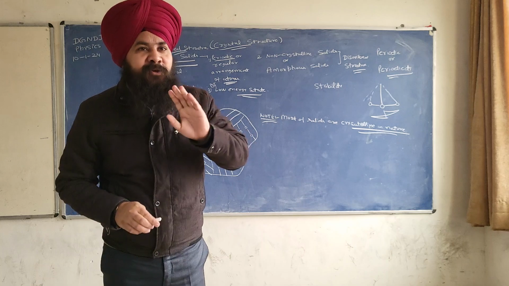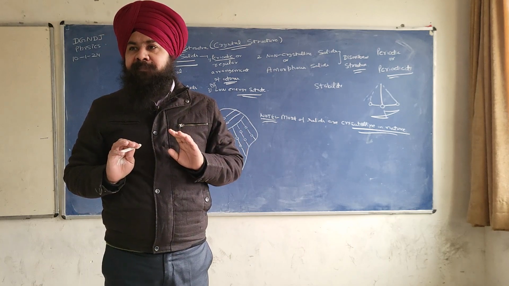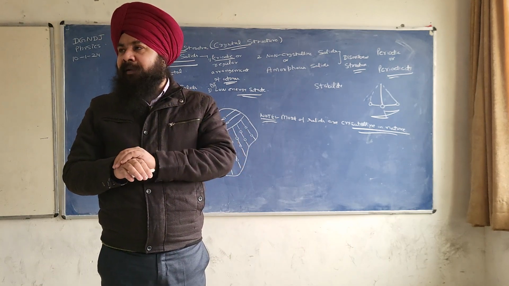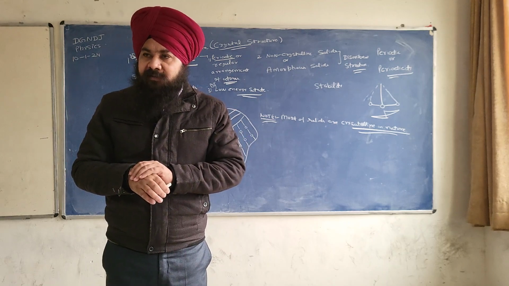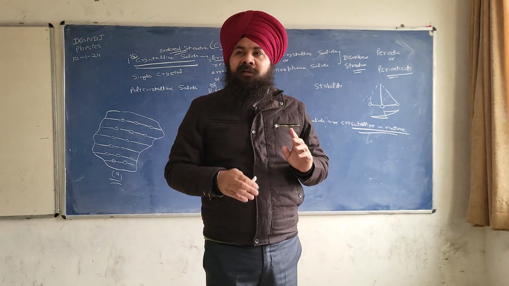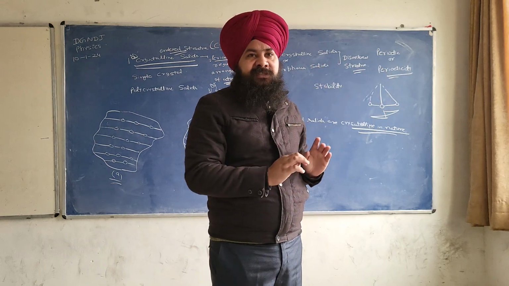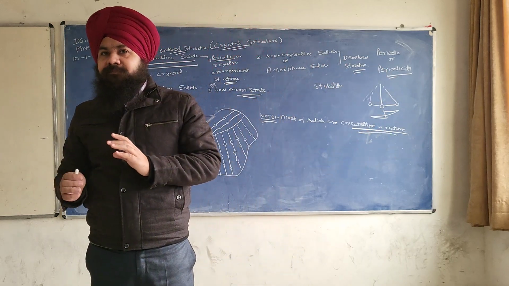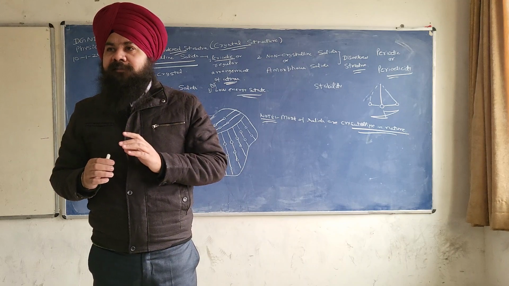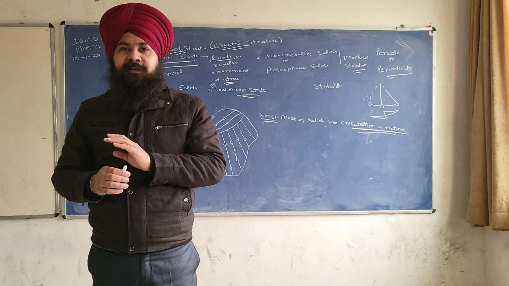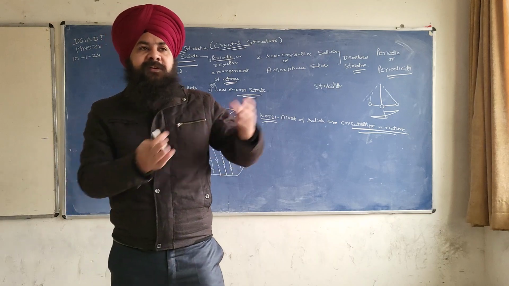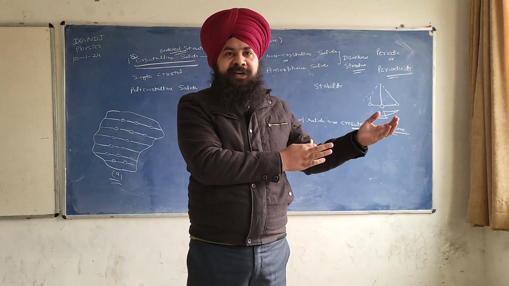For example, we have a forest. I'll give you two examples. On one side we have a forest and on the other side we have a garden. Which is in the ordered state? Garden. But the forest is not in the ordered state.